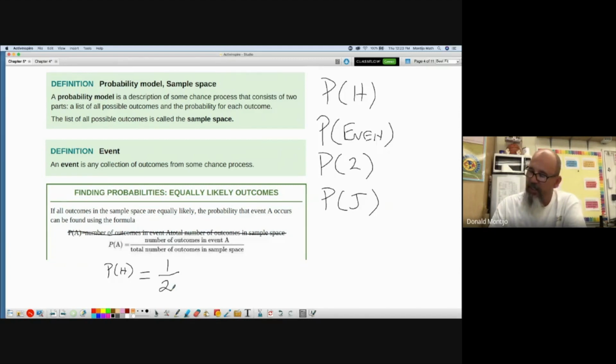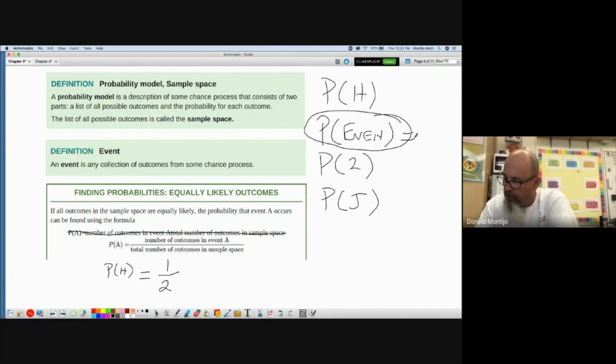So let's look at this one where I want to know, rolling a die, what's the probability of getting an even number? If I look at the formula for probability, the number of outcomes in the event A. On a die, how many outcomes are even? The 2, 4, 6. So there's 3. On a die, how many total outcomes are there? 6. So the probability I roll an even number on a die is 3 out of 6, or 1/2, or 0.5, or 50%.